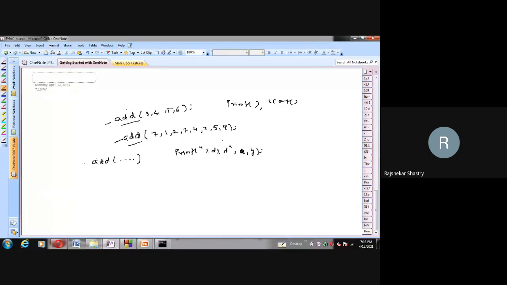So tell me, what is the tricky part here in my example user defined function add, as well as in the printf and scanf functions? What is the tricky part you see in this? Just observe and tell. I want involvement from all of you. If you won't involve, then there is no use. Okay, tell me. Anyone?